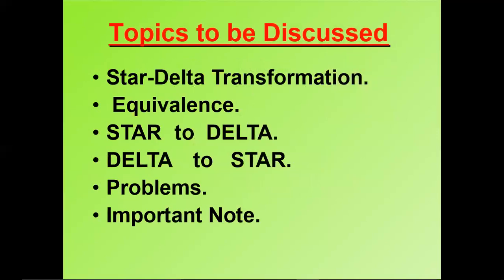Topics to be discussed in this session. We are going to discuss what star and delta are, and we are going to see the equivalent circuits. Just as there is an equivalent circuit for series and for parallel, we are going to draw the equivalent circuit of star and delta. Then we will start the transformation, star to delta and delta to star.